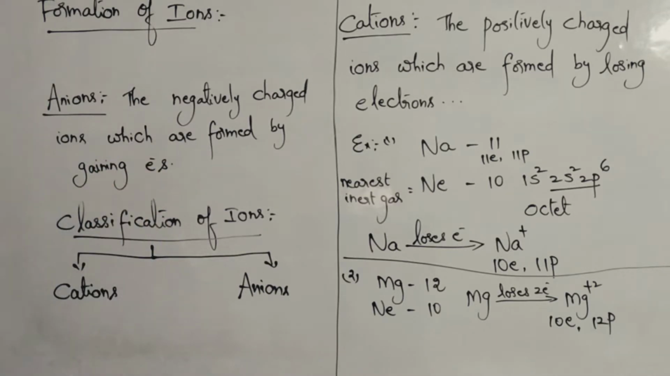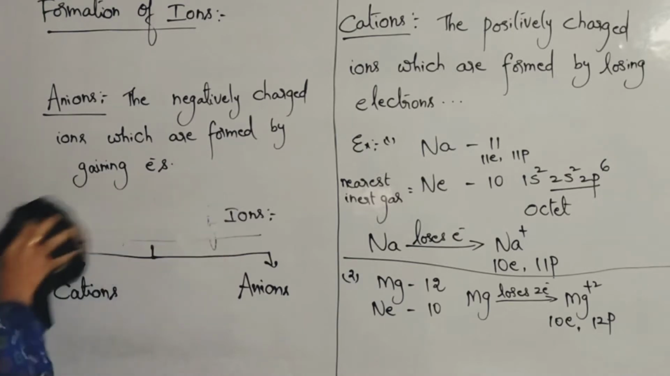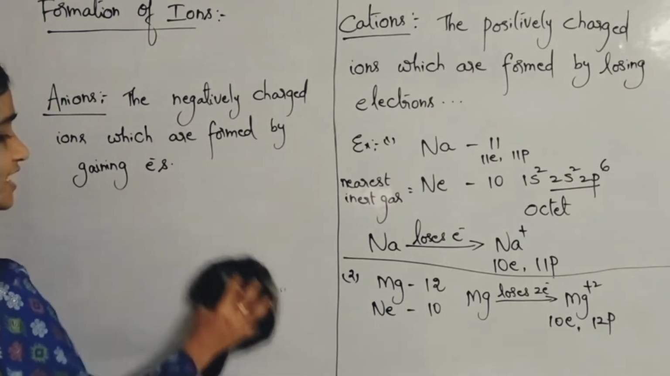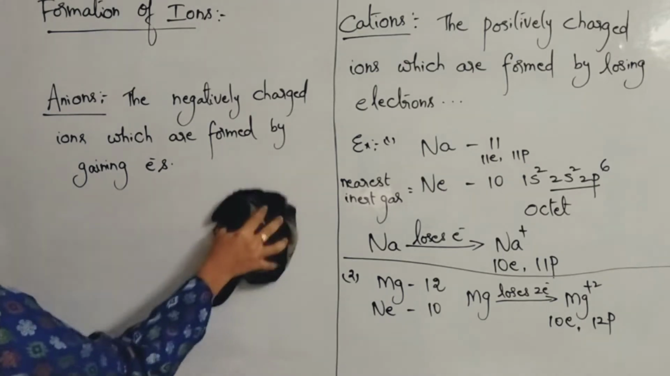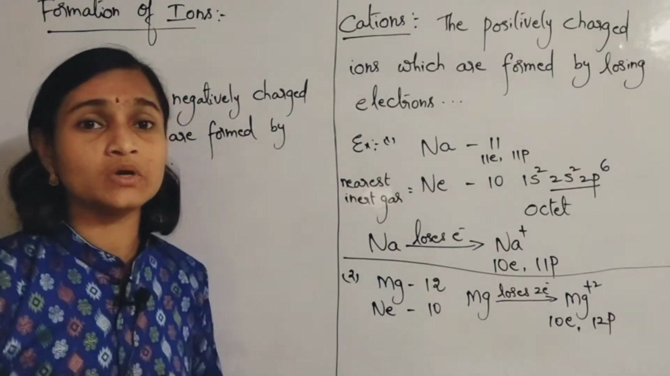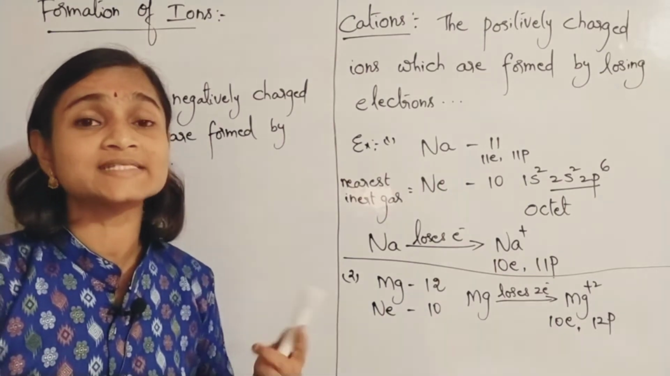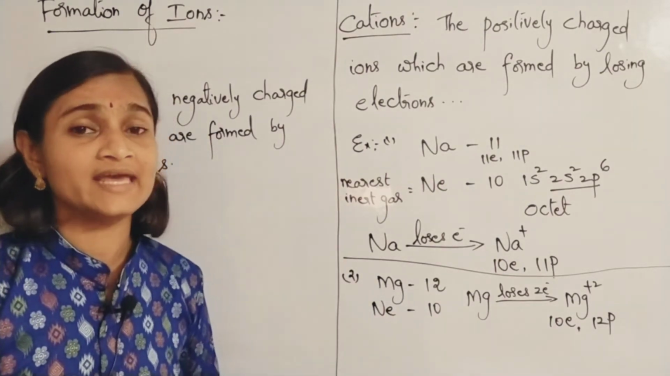Here also the same situation. Elements which are highly unstable try to gain electrons from any other element and they form ions. By forming ions, they try to acquire stability as that of their nearest inert gases.